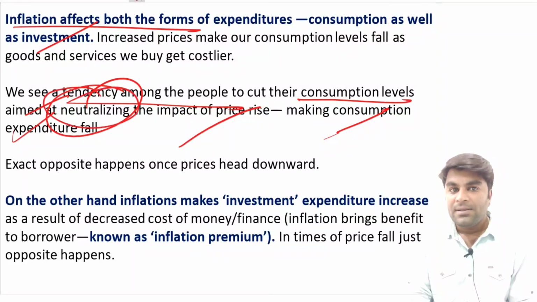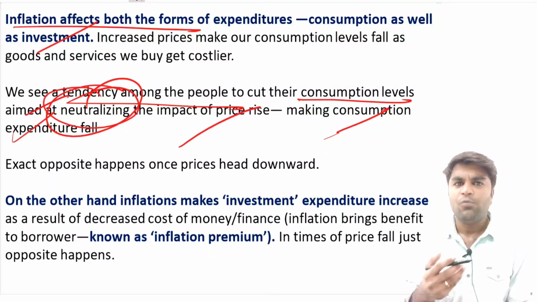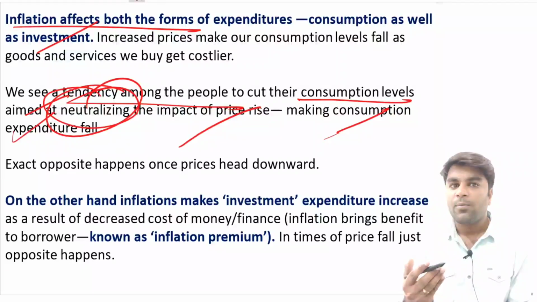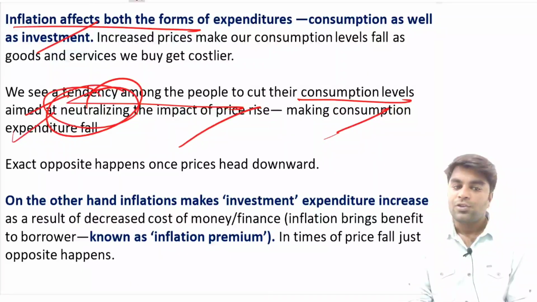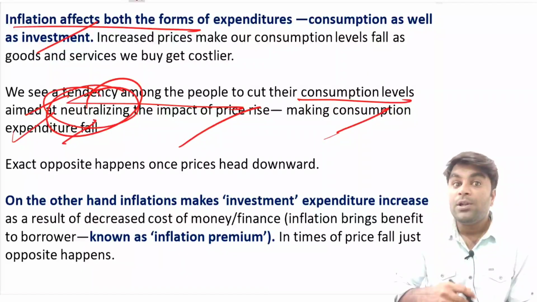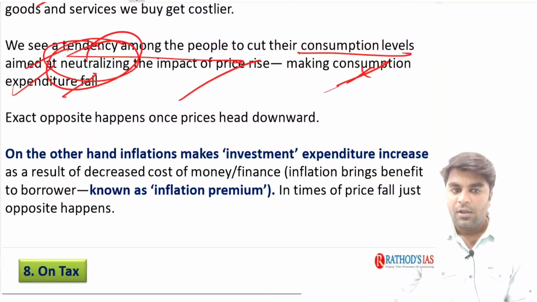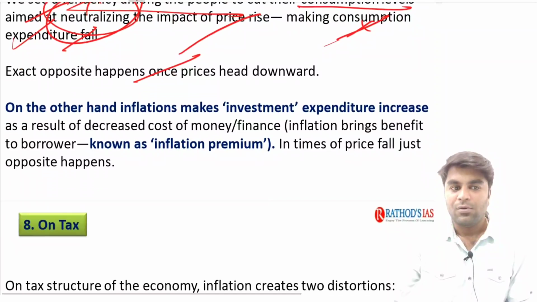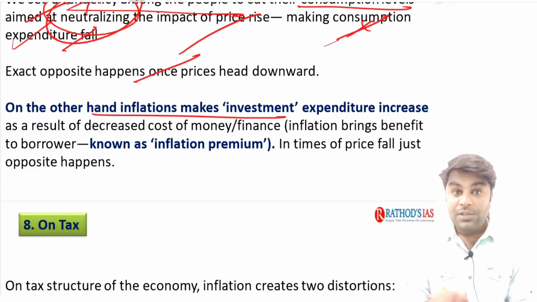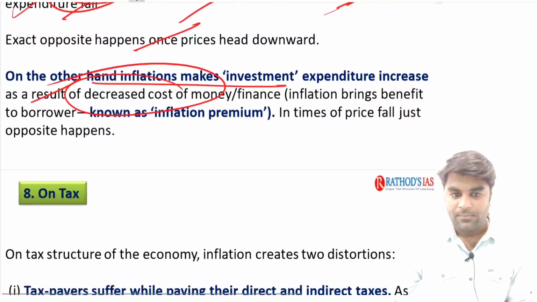Now, when prices increase, people usually think, why do we need to purchase these commodities when they are priced at a higher level? So we need to avoid it. Now, if people start avoiding purchasing those goods and services, automatically consumption expenditure is going to fall. Now, the exact opposite happens once the prices head downward. And I hope you understood it. On the other hand, inflation makes investment expenditure increase as a result of the decreased cost of money.